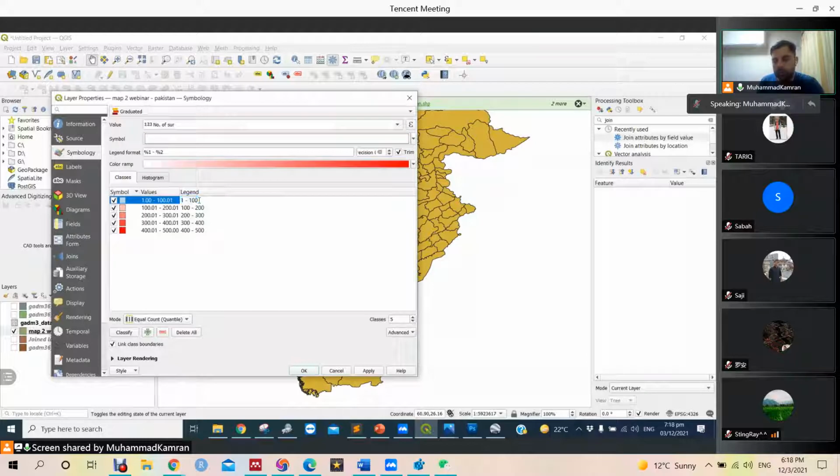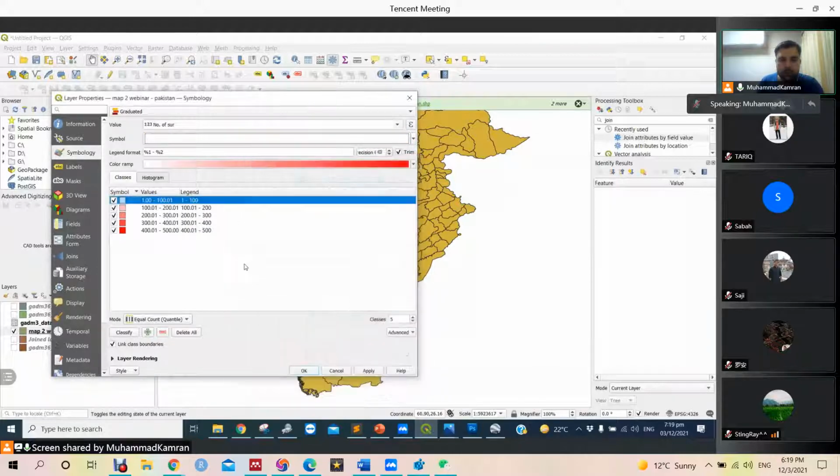Similarly, we should add 0.01 here to show the continuity of the data. Otherwise, it will show the overlap. This is just the legend table, and this is the actual value of the data.